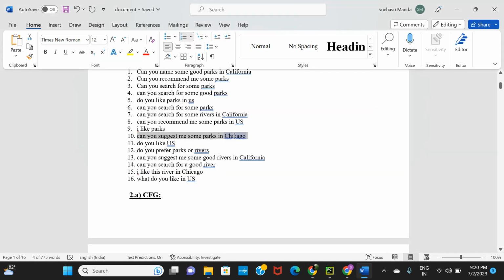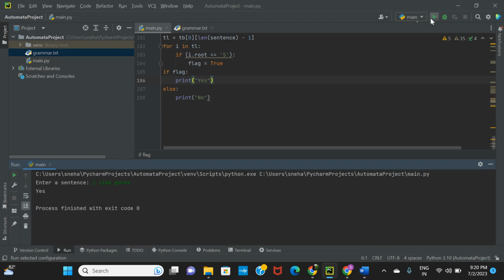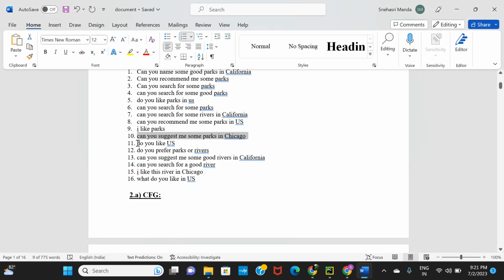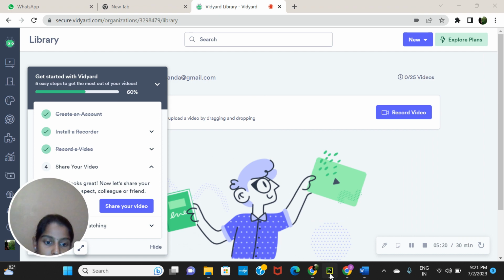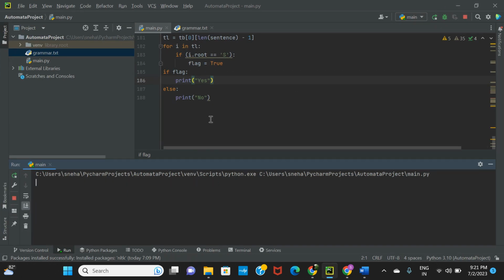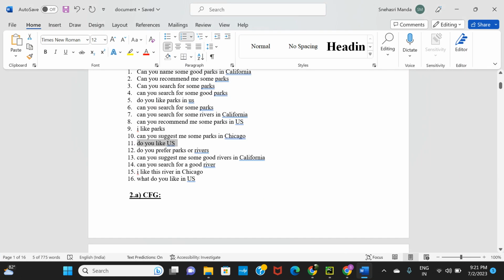Can you suggest me some parks in Chicago? is another sentence. Yes, so valid sentence again. Do you like US? It returned an output yes, which means a valid sentence. So the next one, do you prefer parks or rivers?